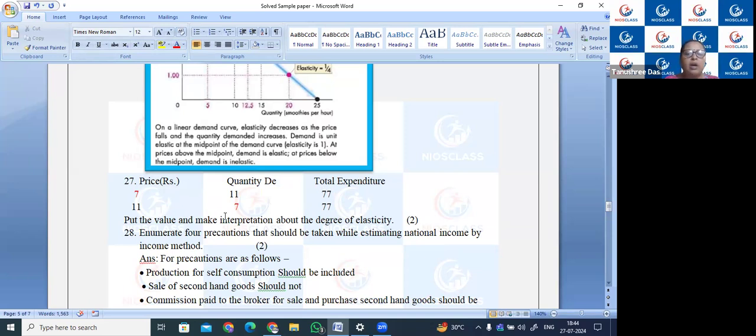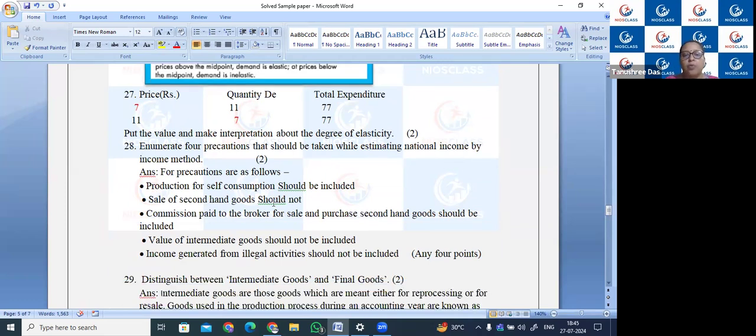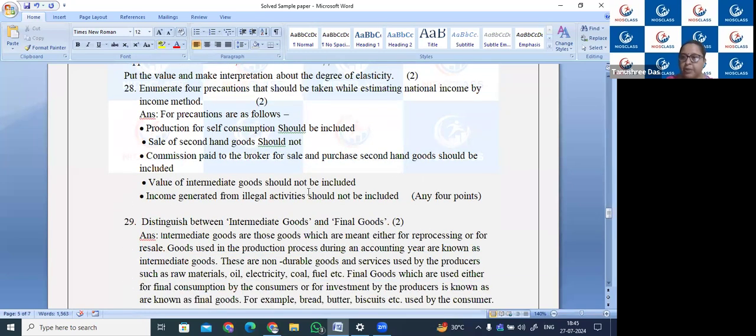Now, enumerate 4 precautions that should be taken while estimating national income by income method. So these are the 4 precautions. Production for self-consumption should be included. Sale of second-hand goods should not. Commission paid to the broker for sale and purchase of second-hand goods should be included. Then value of intermediate goods should not be included. Yesterday only we did this thing, value of intermediate goods. Income generated from illegal activities should not be included. So any 4 points you need to write.